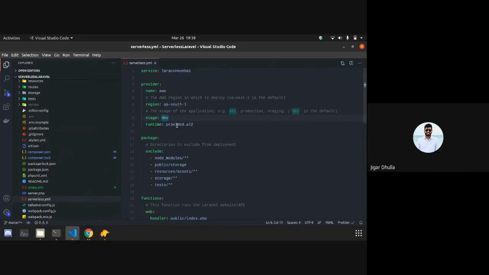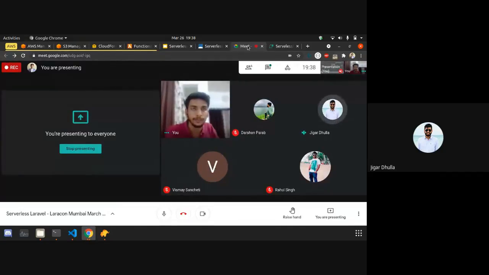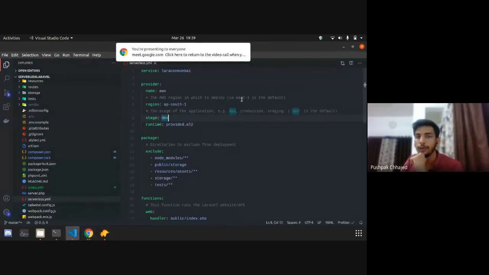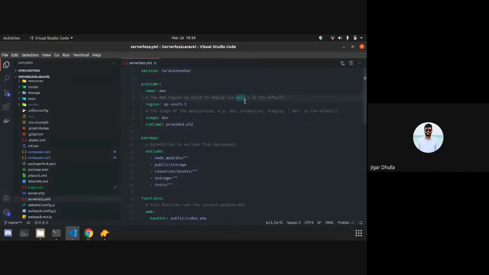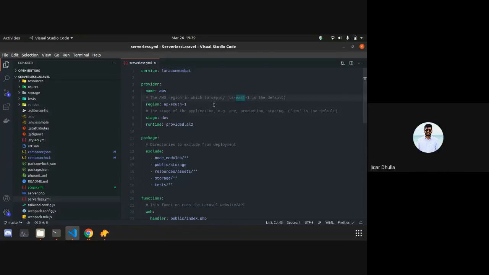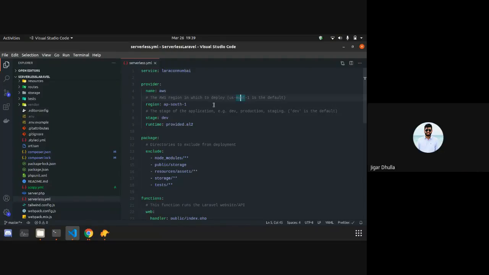Can I interrupt in between? Yes. Is it necessary to first confirm which regions are available in AWS? Is there no default option? Yeah, the default option was us-east-1. Okay. My question actually is that there are chances a region might not support Lambda, correct? Right. So how do we know that ap-south-1 is supported by Lambda?